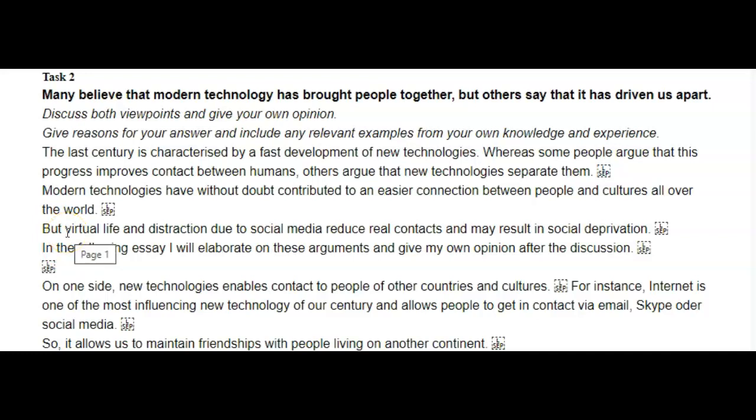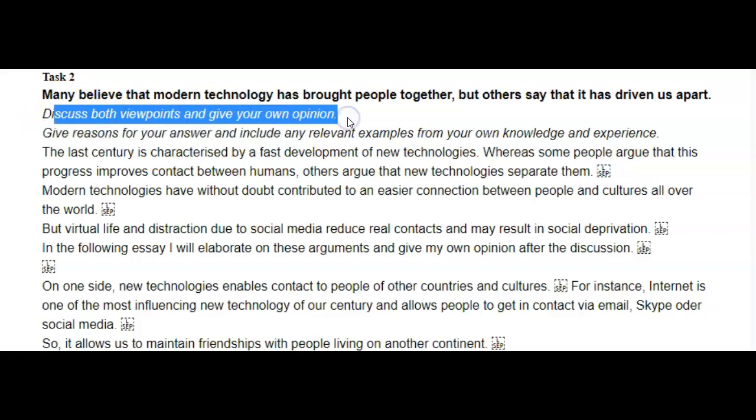All right, now let's talk about the next thing. I don't know how familiar you are, Tina, with the band descriptors, but they're widely available online. If you haven't seen them, I want you to look at task achievement under band 7. It says presents a clear position throughout the essay. So there's a lot to unpack there. The first thing is what position is. Your position is your answer to whatever the command or the question is.